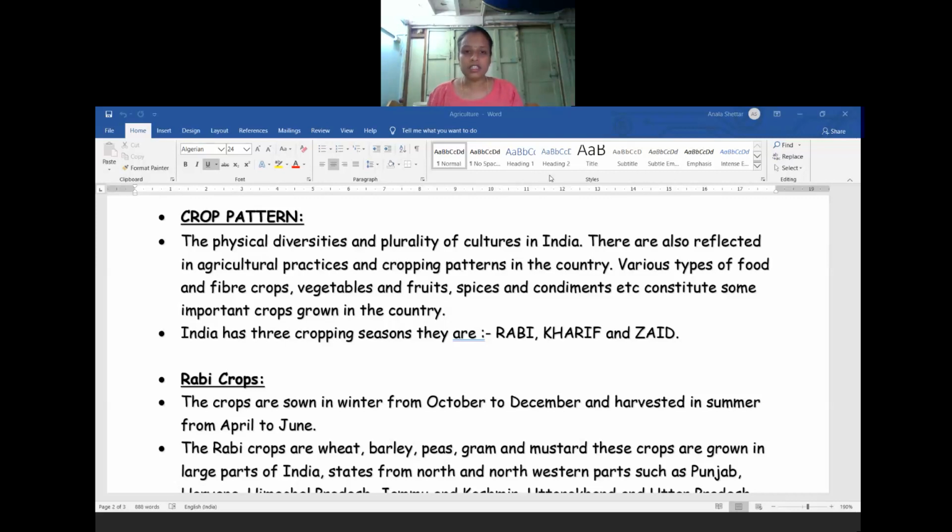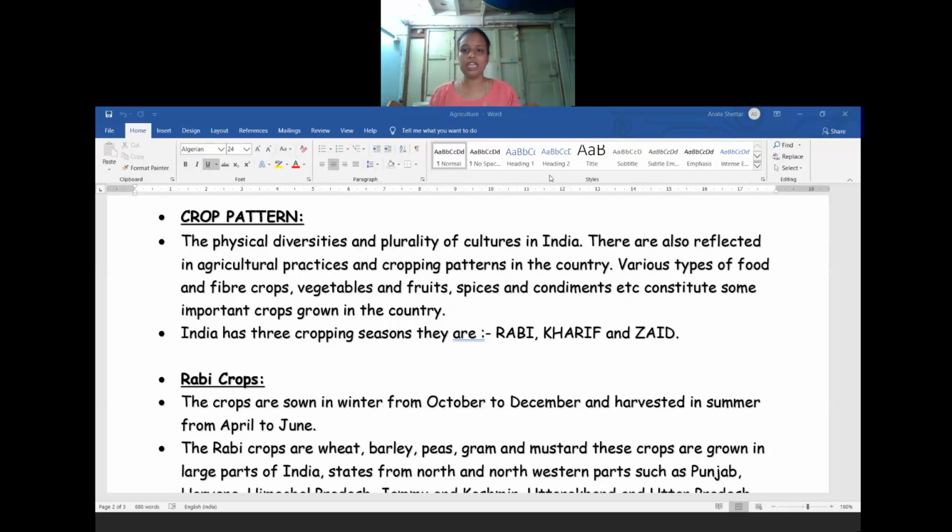The physical diversities and plurality of cultures in India are also reflected in the agricultural practices as well as in the cropping pattern. So the physical diversities, whatever climatic conditions, temperature, and variations we see in the climate and weather, based on that only the agricultural activities start in our country. And also due to the influence of some cultures introduced in our country.